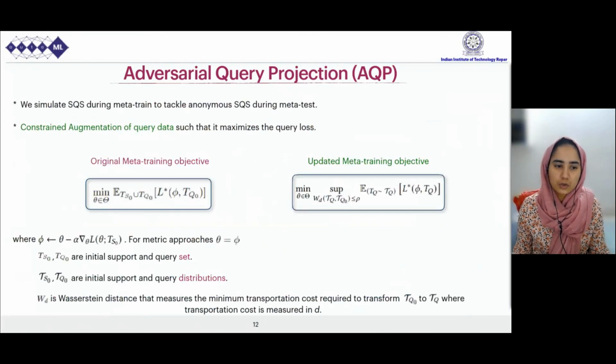AQP simulates non-uniform support query shifts during meta-training to make the model robust to unknown shifts that may occur during meta-testing. Specifically, we augment the query data such that the meta-model's loss is maximized. Let TS0 and TQ0 be the original tasks. We aim to find a new query set, TQ, which lies within a Wasserstein distance from the original query, TQ0, such that the meta-model's loss is maximized.